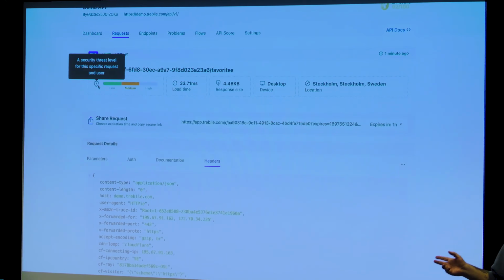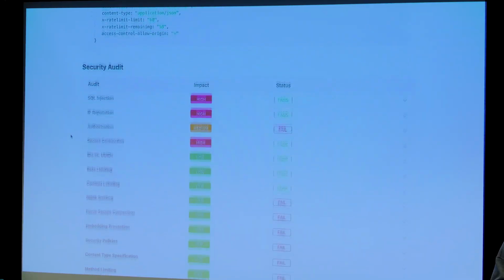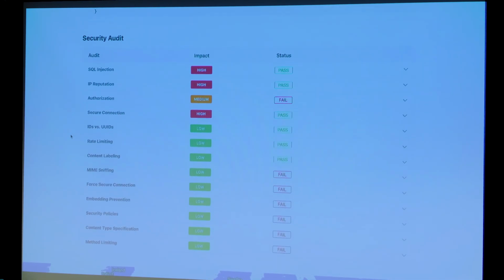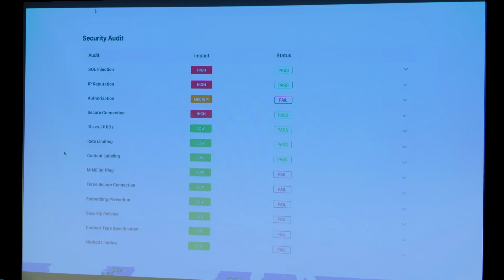So this one is currently a medium security risk. And to find out more information about that, you scroll down to the security audit here. And the things that we check for are SQL injection, the IP reputation, authorization, secure connection, if you're using IDs or UUIDs, is it a sequential identifier that's in that domain? That could be a potential vulnerability, because people can then start to traverse through those. We've got rate limiting, content labeling.